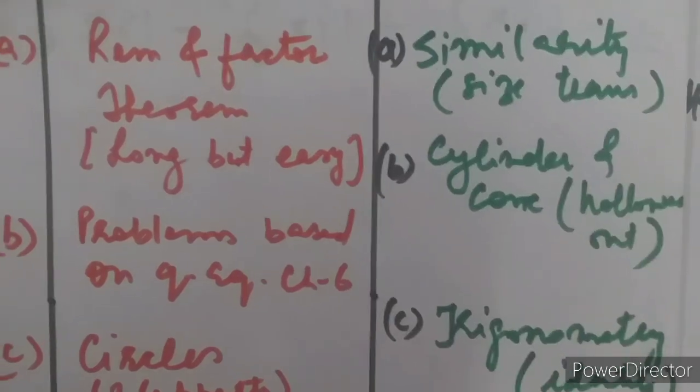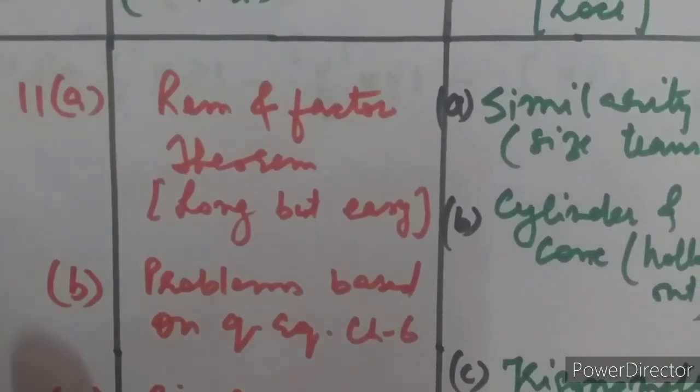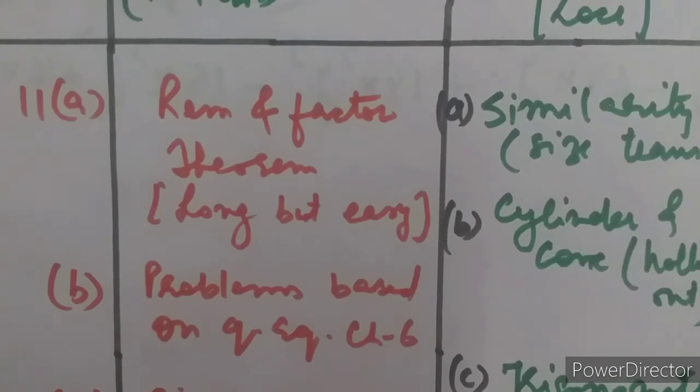So students, this was the comparison of our section B for the 2 years, that is 2019 and 2020. Think about this. We are going to talk a little more about all this in my next video. So stay tuned.